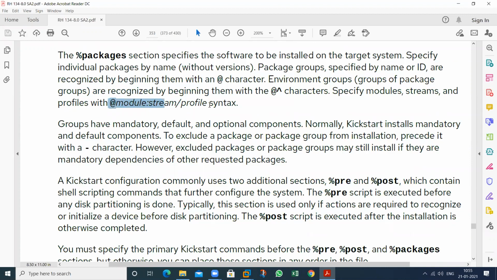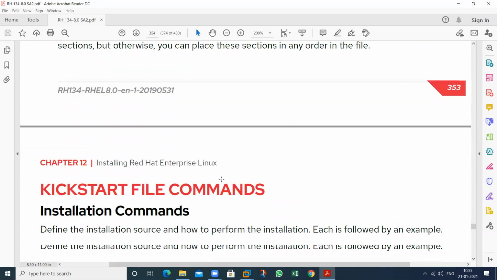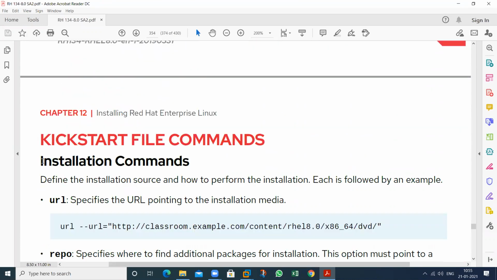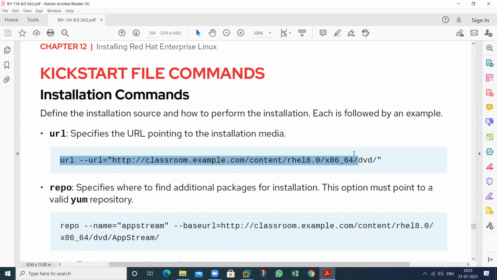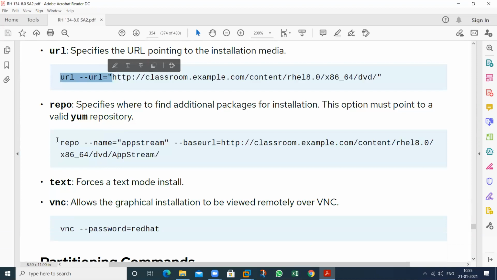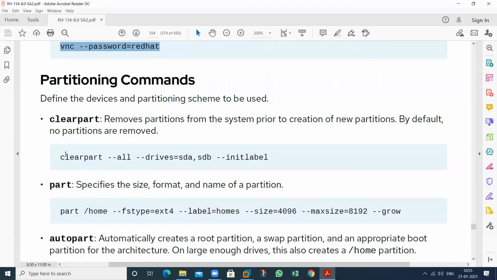If you want to select your module installation, these are some procedures. This is pre-installation, this is post-installation. These are some steps. If you want to select the installation through the network, give the URL in the Kickstart file. See, VNC password.